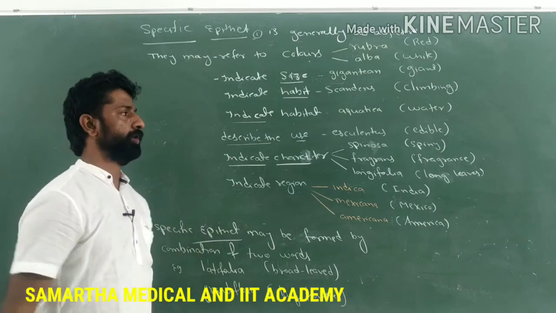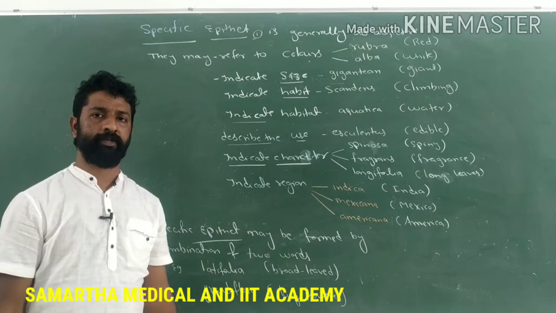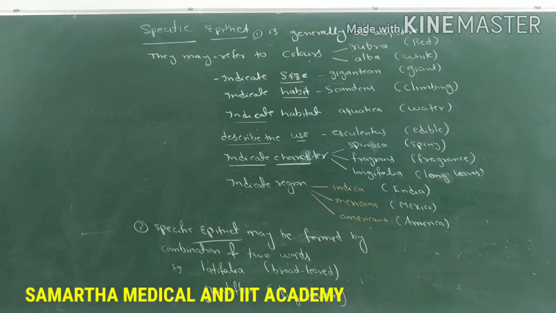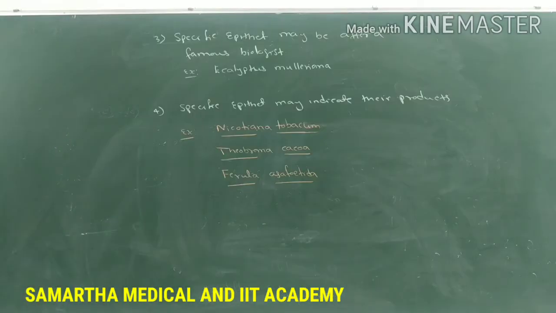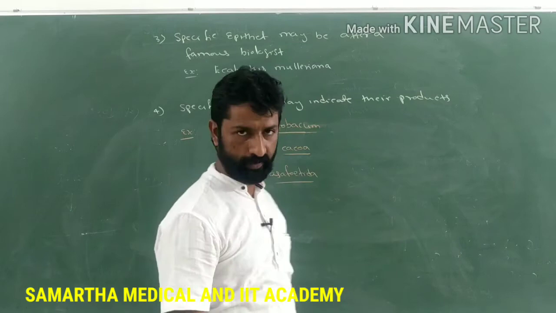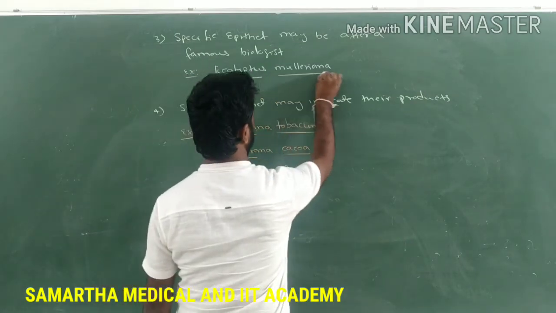So make a note of these points. Let's discuss two more criteria for how specific epithets are derived. Make a note of these points now. See, a specific epithet may be kept after the name of a famous biologist. Example, Eucalyptus mulleriana.